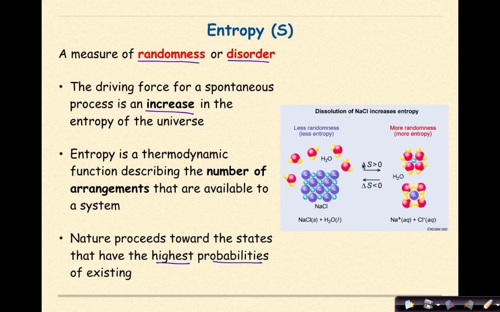So in this graphic over here, we're looking at the dissolution of sodium chloride increases entropy. So the less random, or the lower entropy state, is when sodium chloride appears as a solid and the water molecules surround the sodium chloride. Entropy will increase as the water molecules pull the sodium ions and the chloride ions off of the solid and things become much more random.